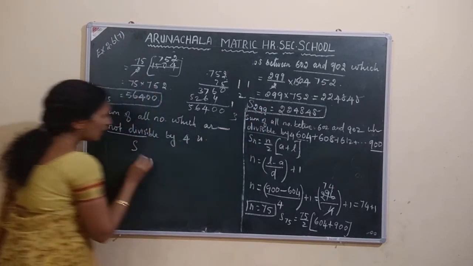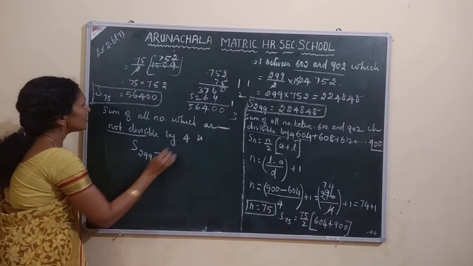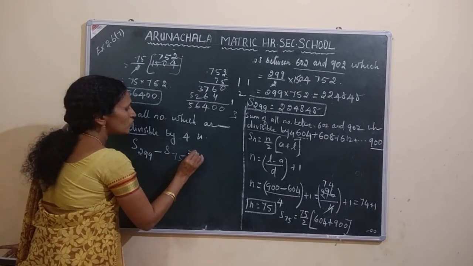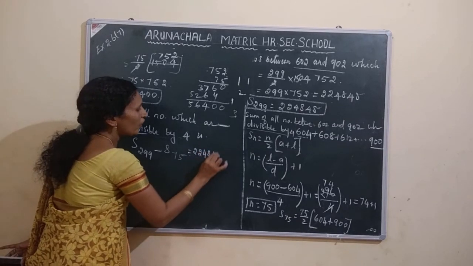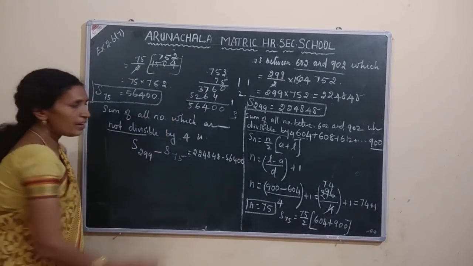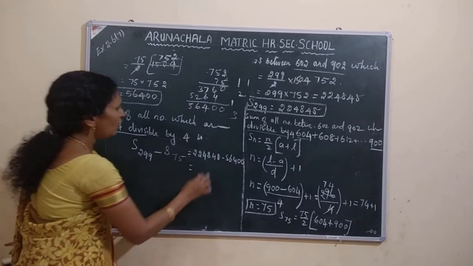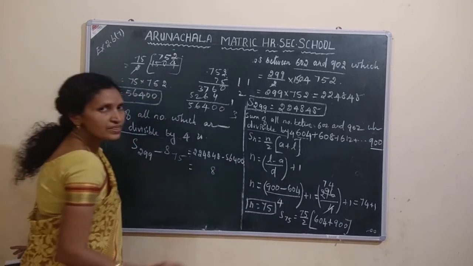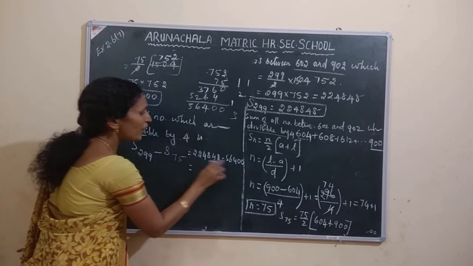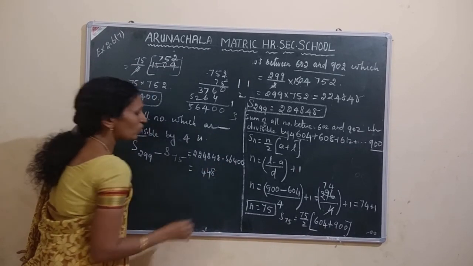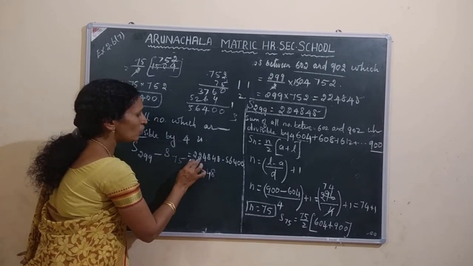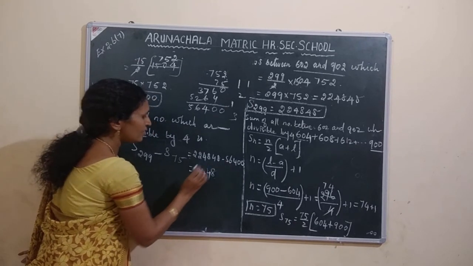S299 minus S75, equal to 224848 minus 56400. Clear? Now subtract it. 8 minus 0, 8. 4 minus 0, 4. 8 minus 4, 4. 4 minus 6, you can't subtract. 14 minus 6, 8.